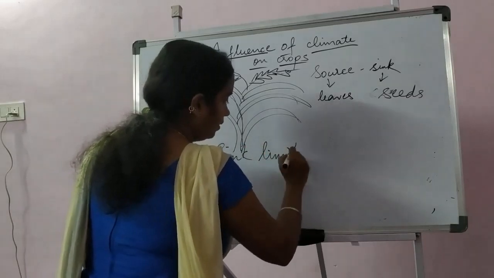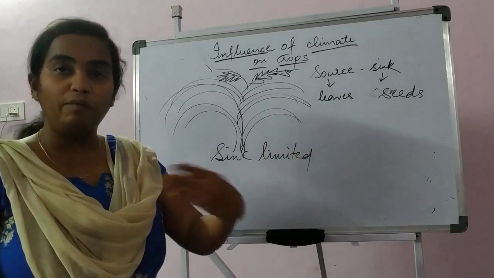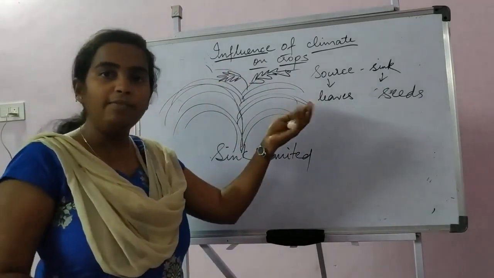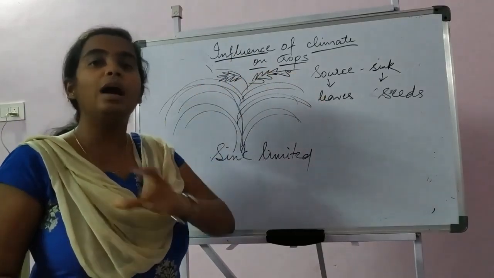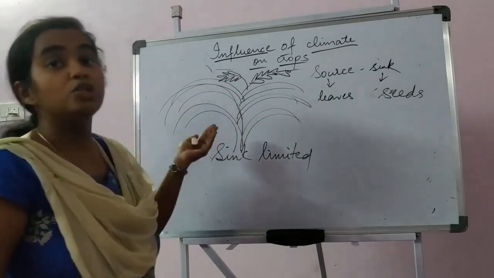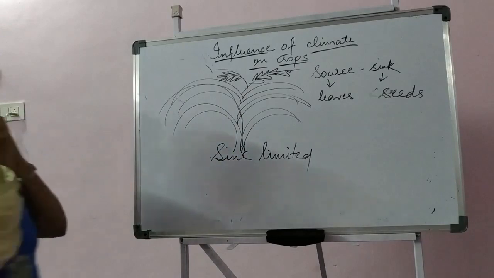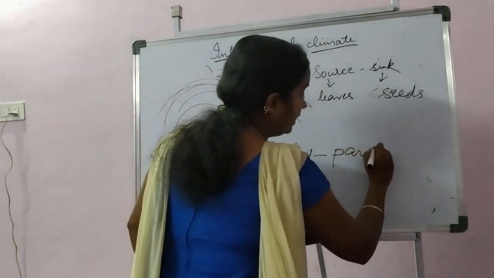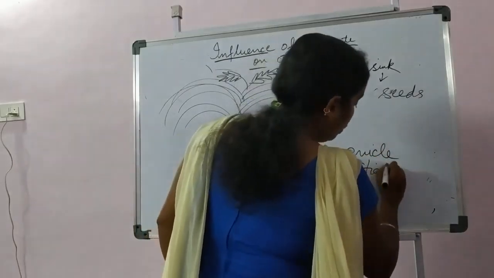Sink limited means that for the photosynthates finally reaching the grain or the leaf, the availability of sink is not abundant when compared to the source. For such sink limited crops, the critical stage is panicle initiation to flowering.